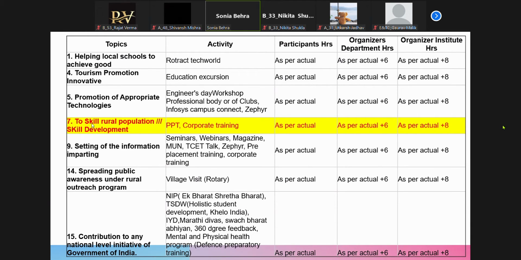Then this one is to skill the rural population, skill development. Here, whatever pre-placement trainings and corporate trainings you are doing will come under this. Apart from what the institute does, if you are part of any NGO outside the institute, and they are doing something to educate the people in the rural areas, then if you get a certificate or a letter from that NGO that you're working with them to develop this rural area, that will also be counted.